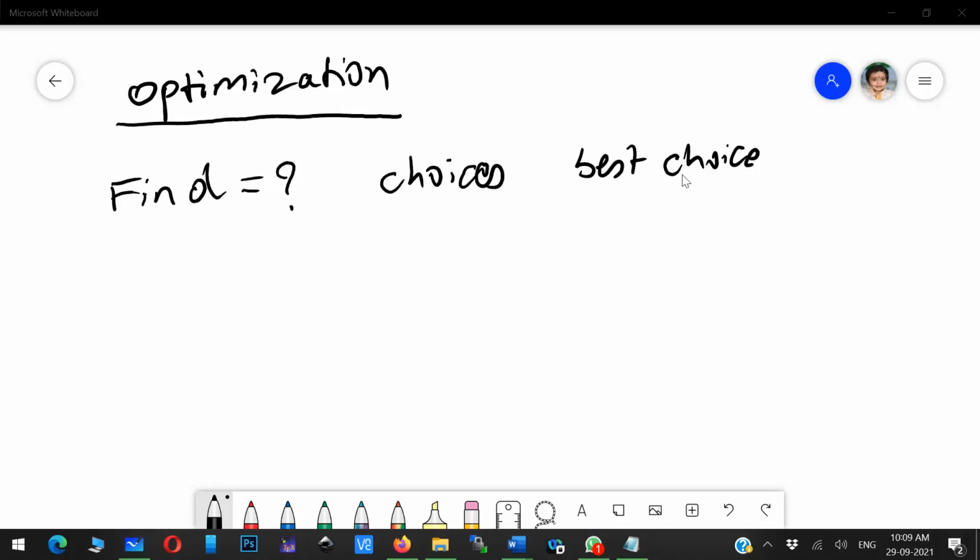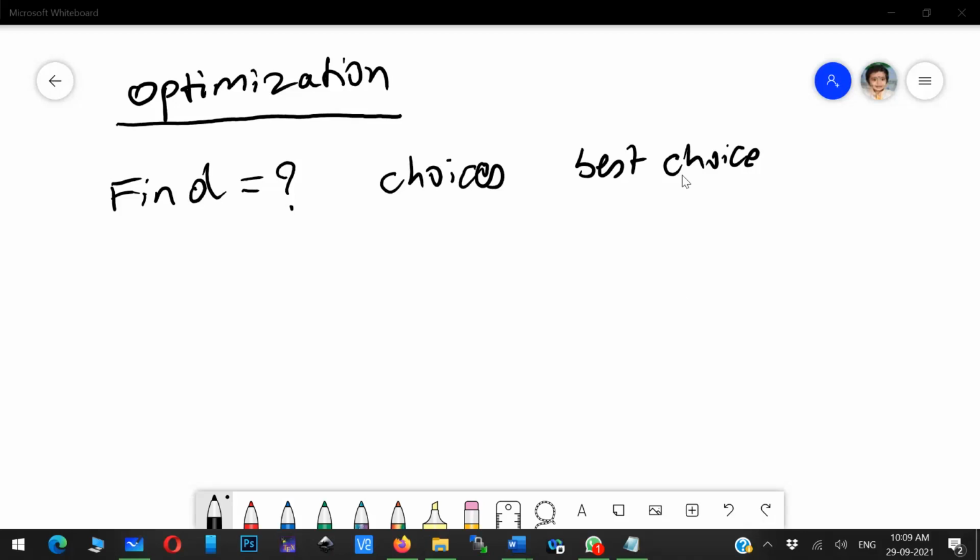That is how you respond to any activity. Say you want to attend an examination: how much time do you have to give for the first question, second question, third question? Some optimization works in your mind. How much time do I have to give for a problematic subject, and depending upon the constraints, you evaluate all these things, find the best choice, and then move. That's why optimization is required.